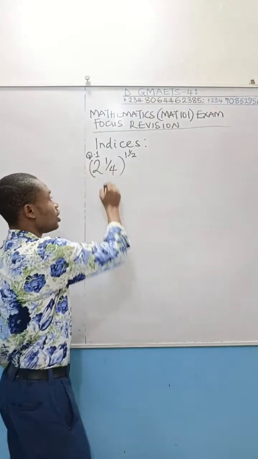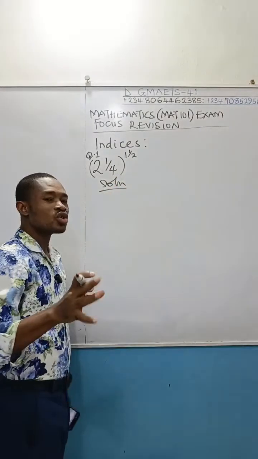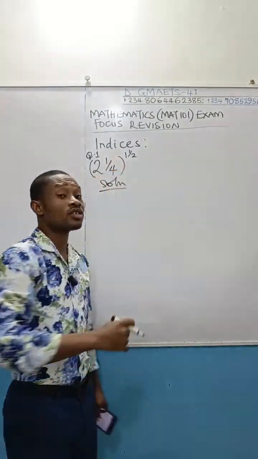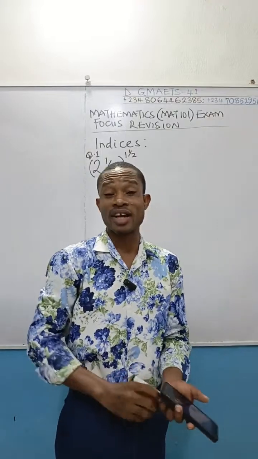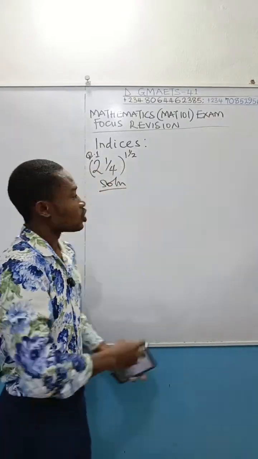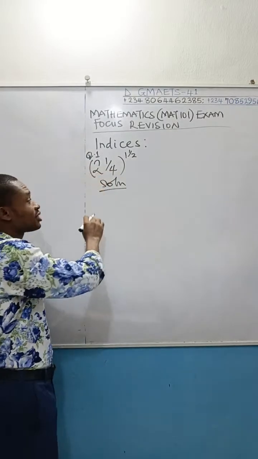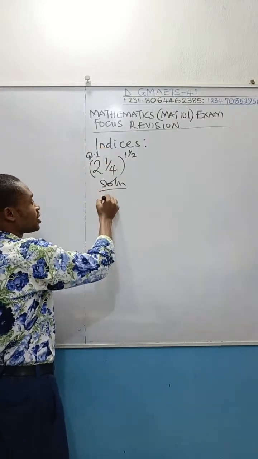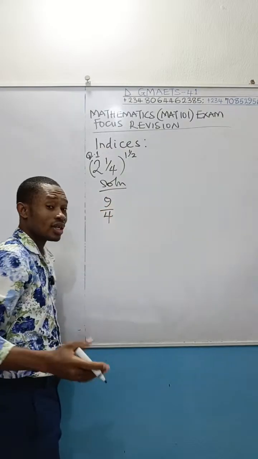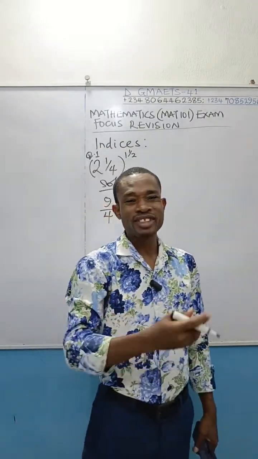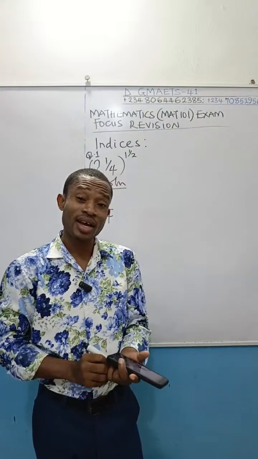So we move. Solving this, once you see a mixed fraction, the first thing you are expected to do anytime is to convert it to an improper fraction. So this is going to be 4 times 2, which is 8, 8 plus 1, which is 9, divided by 4. I'm going to be showing you faster ways of dealing with stuff like this also in exam.